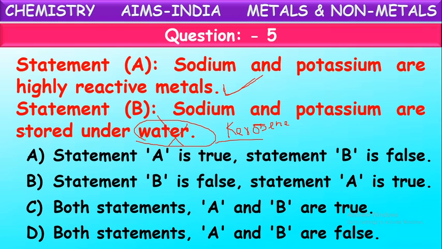Sodium and potassium are stored under kerosene, not under water, so this statement is wrong. Statement A is the correct answer. The first statement is correct, but the second one is wrong. So sodium and potassium are stored under kerosene because they are highly reactive metals. Okay, children.